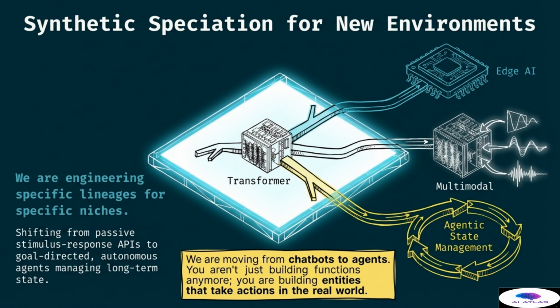Edge AI requires small, efficient models for local hardware, while multimodal models must handle images, sound, and text simultaneously. Agentic systems represent the next big leap, where the AI is not just answering a question, but taking actions in the real world to achieve a goal. You are not just building functions anymore, you are building entities.